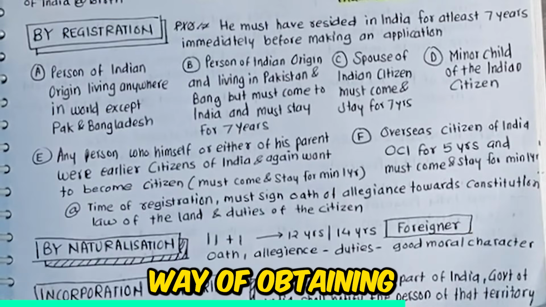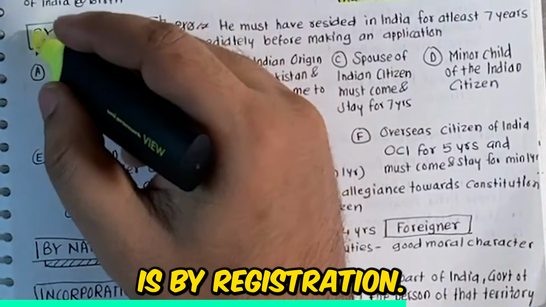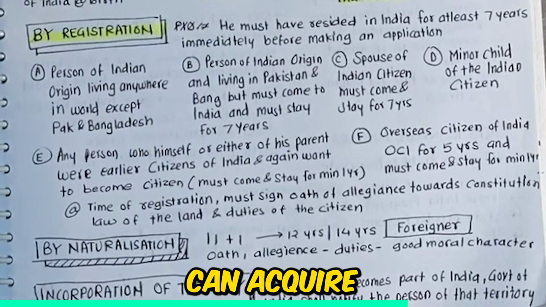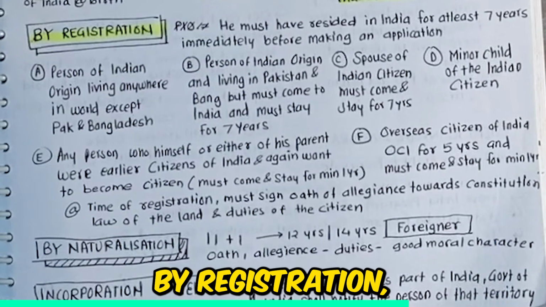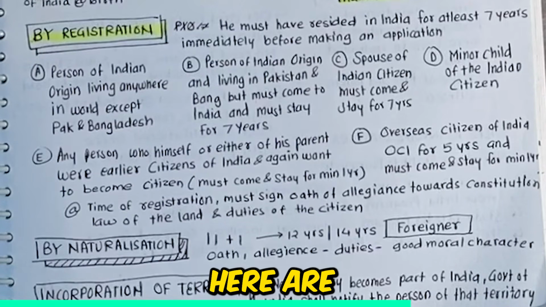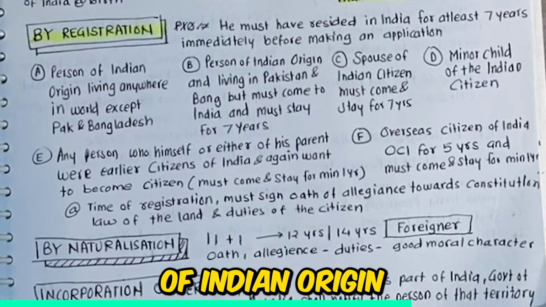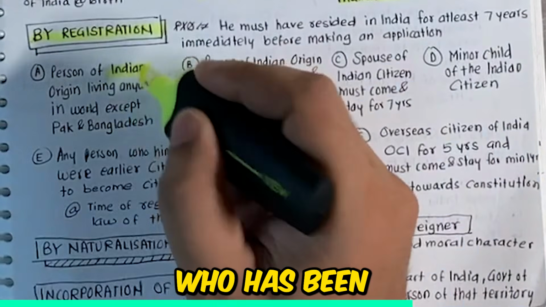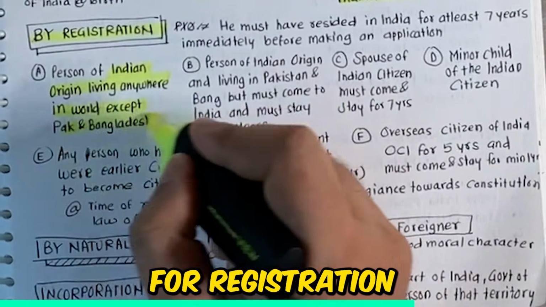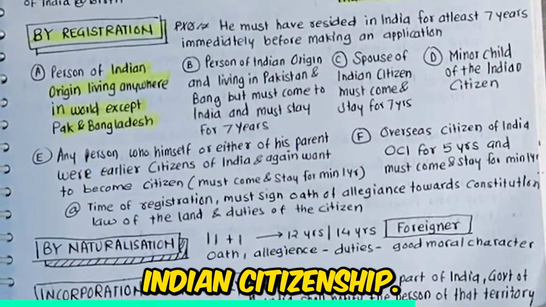Now, the third way of attaining Indian citizenship is by registration. A migrant can acquire Indian citizenship by registration. And some of the mandatory rules to follow here are: first, a person of Indian origin who has been a resident of India for 7 years before applying for registration can acquire Indian citizenship.